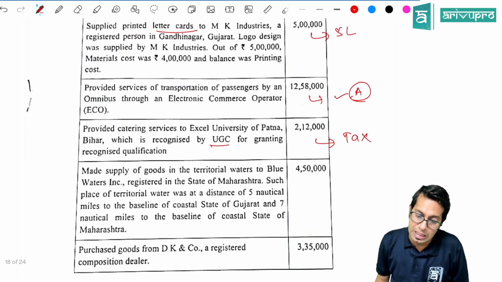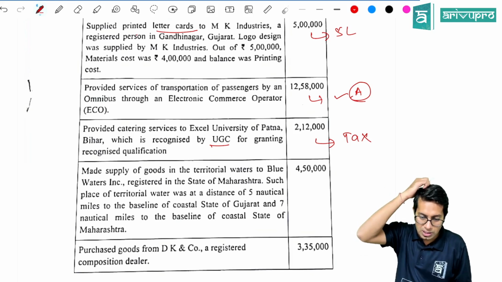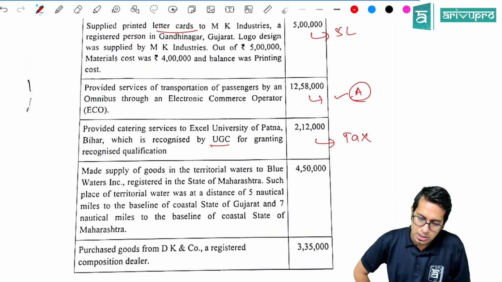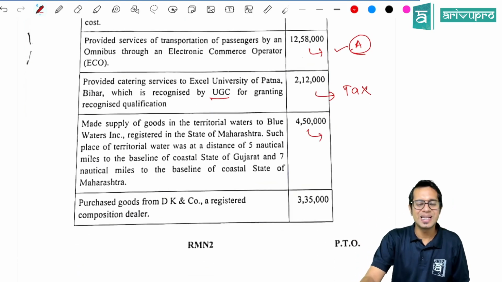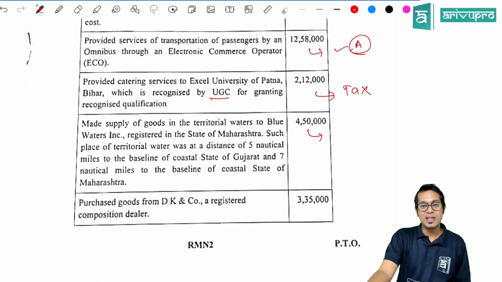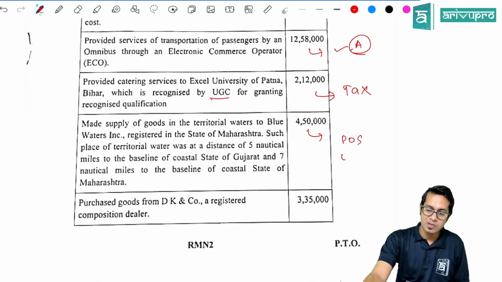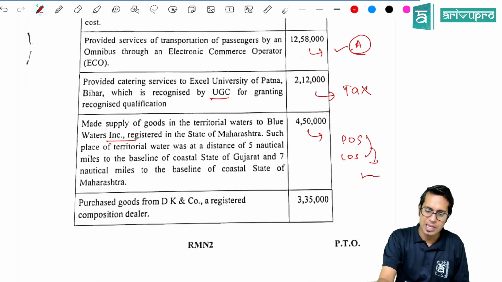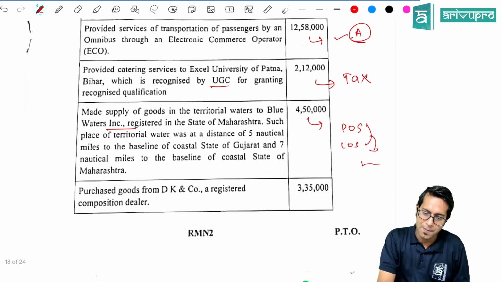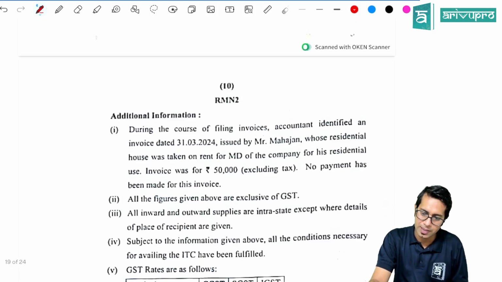Made supply of goods in territorial waters to Blue Waters Inc., registered in Maharashtra. Such place in territorial waters was at a distance of 5 km from the baseline of Gujarat and 7 nautical miles from the baseline of Maharashtra. So here, no problem. If you are making a supply in territorial water, the place of supply is the location of the supplier; if it is not available, it will be the nearest coastal area. But here, since the location of the supplier is available, we take that. Purchased goods from DK and Company, a registered composition dealer, you cannot take input tax credit.